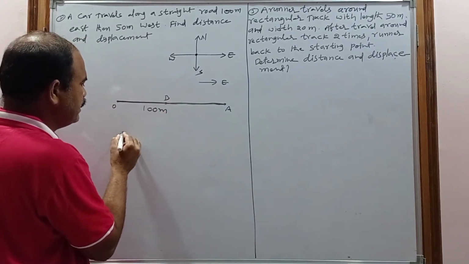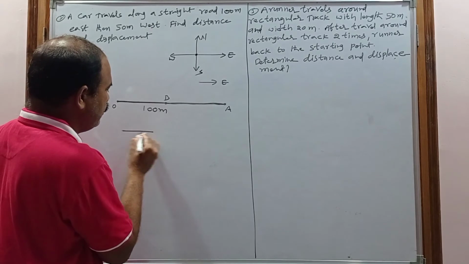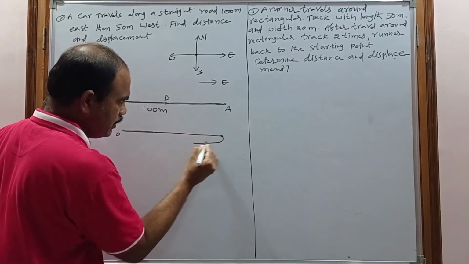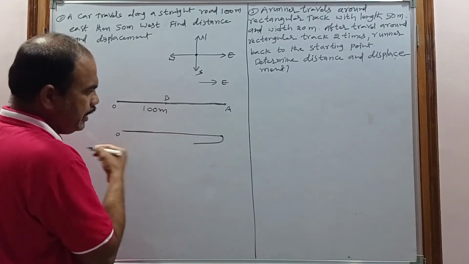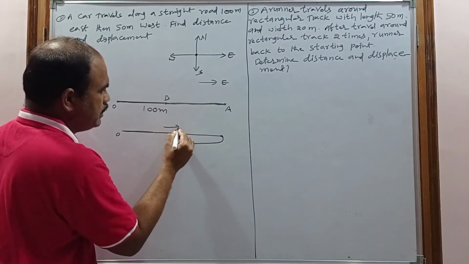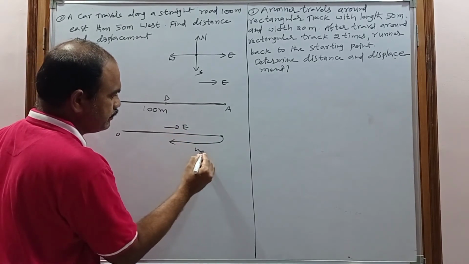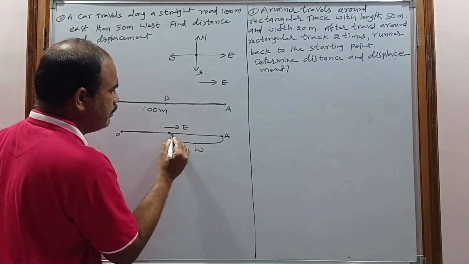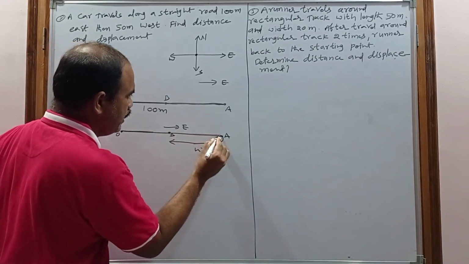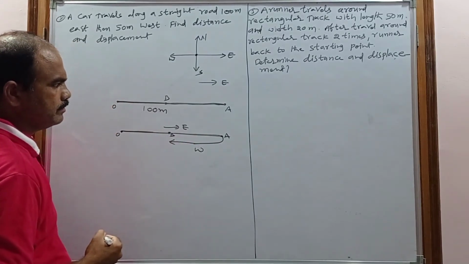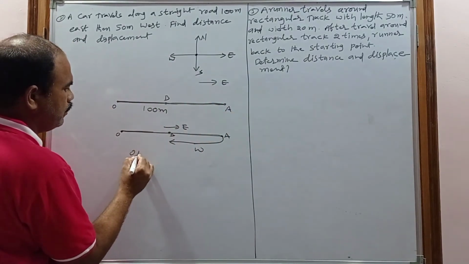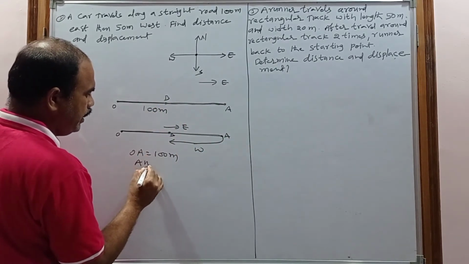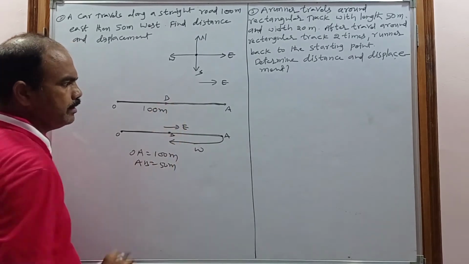And this path is like this. First of all it started at O, then O to A, then again returns in the direction of west. So this is the east direction and this is the west direction, and it reaches here. This is O, this is A and this is B. This is the 100 meters and then it returns 50 meters. So O to A is how much? 100 meters. Then A to B is how much? 50 meters.